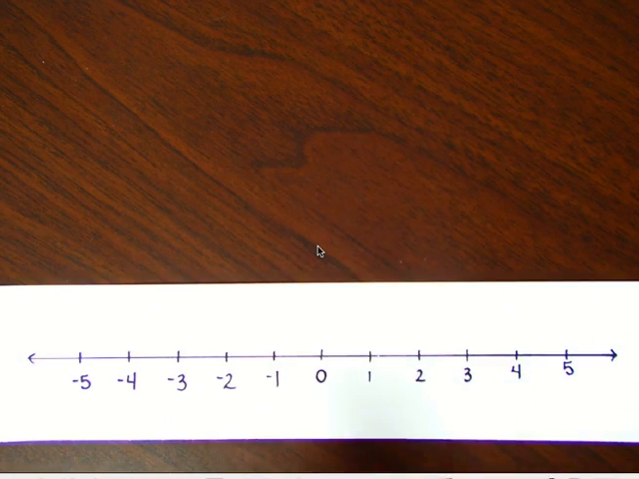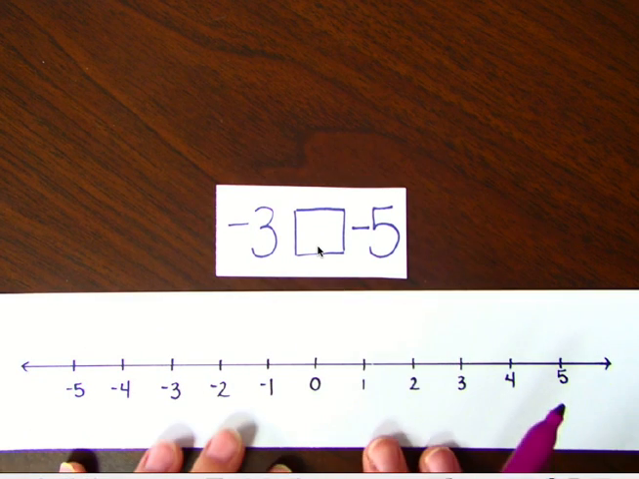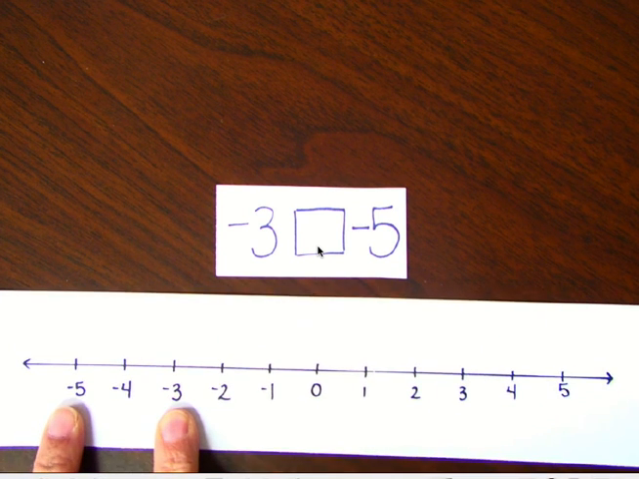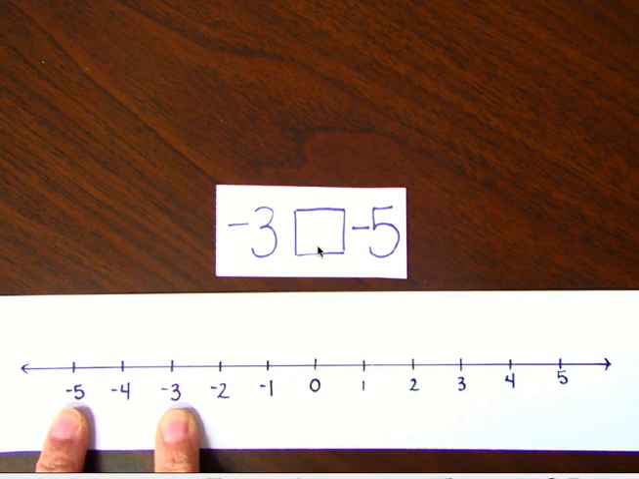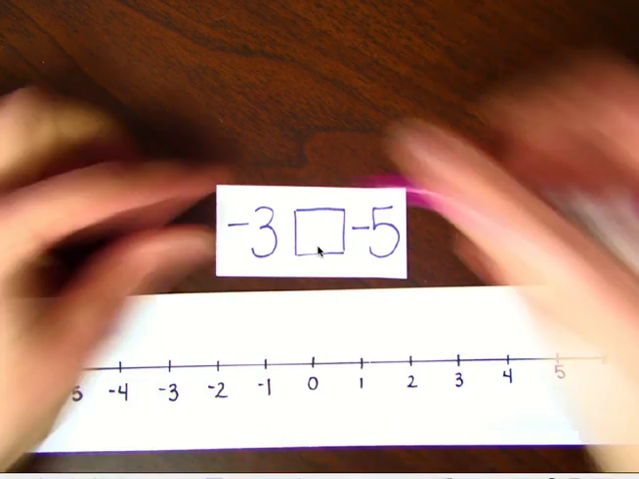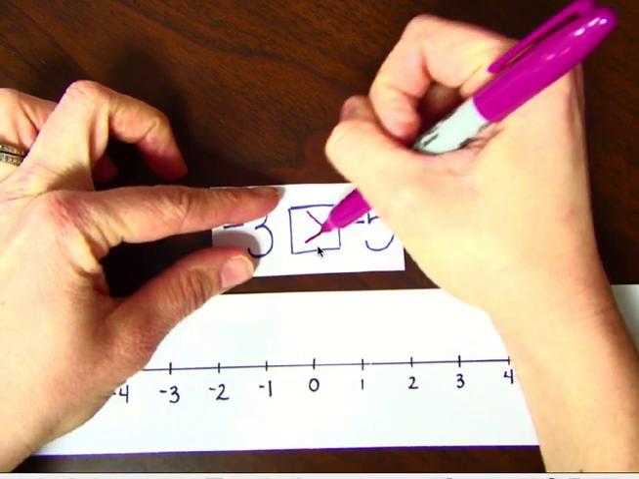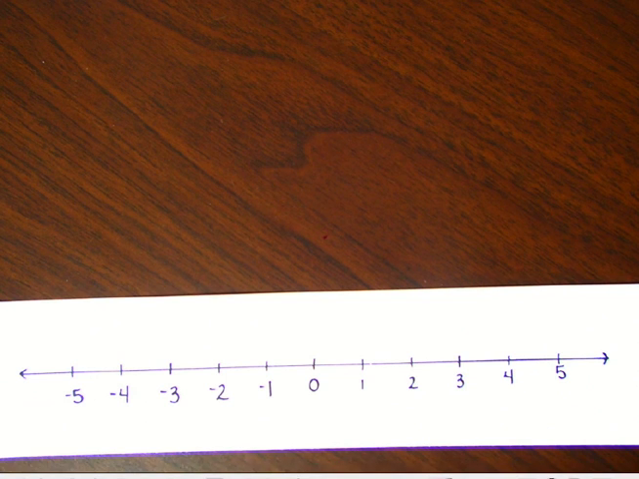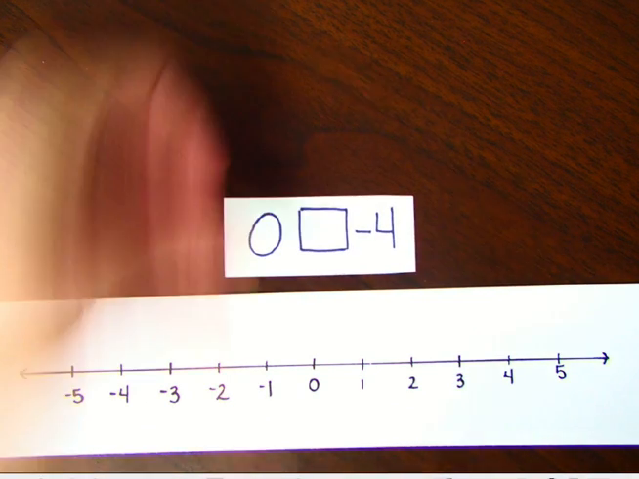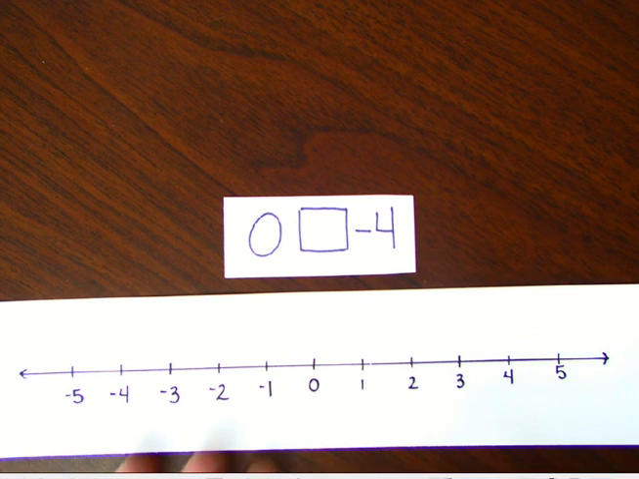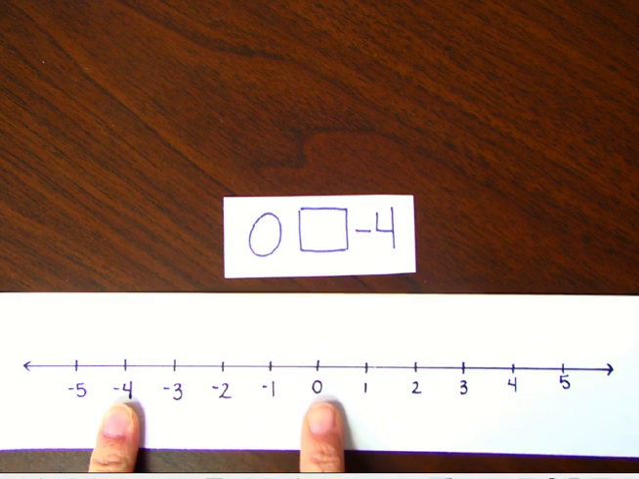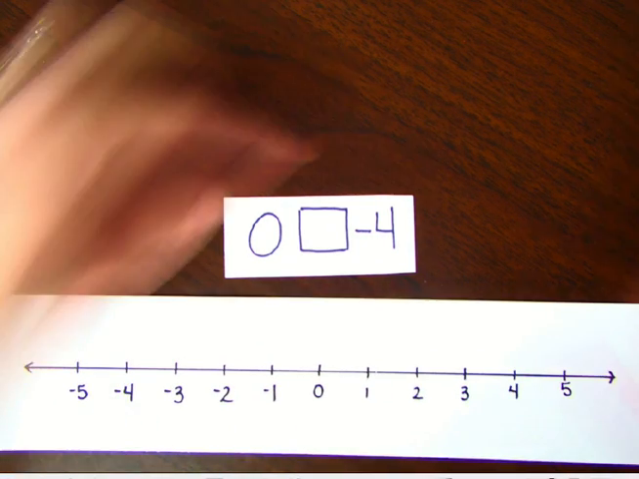Let's try another one. In this one, I'm going to compare two negative numbers. So again, on the number line, I'm going to find -3 and -5. I know that the number to the right is greater, so -3 is greater than -5. Okay, let's try one more. I'm going to compare 0 and -4. Again, I need to find them on the number line. Here's 0, here's -4. 0 is to the right, so 0 is greater than -4.